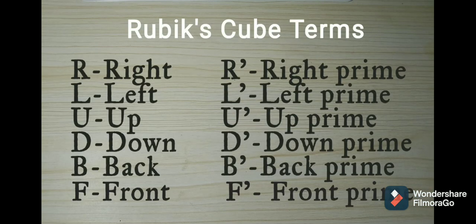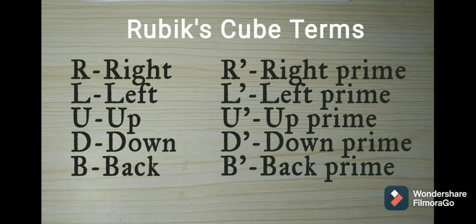And these are the Rubik's Cube terms: R, R prime, L, L prime, U, U prime, F, F prime, D, D prime, and B, B prime. R stands for right, L left, U up, F front, D down, B back, and apostrophe stands for prime.